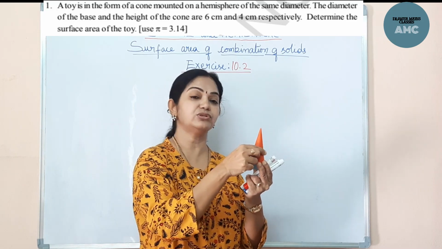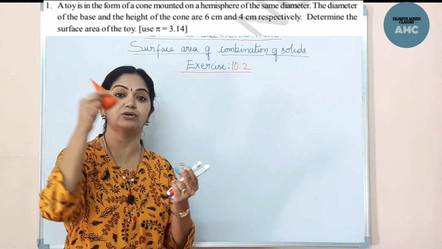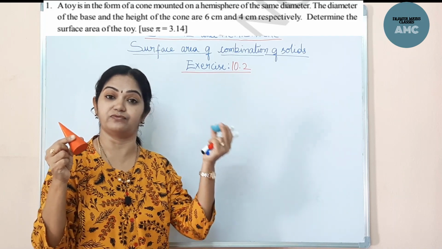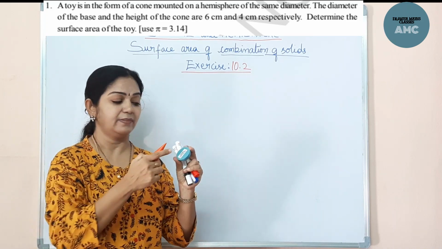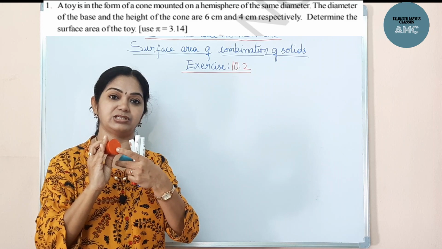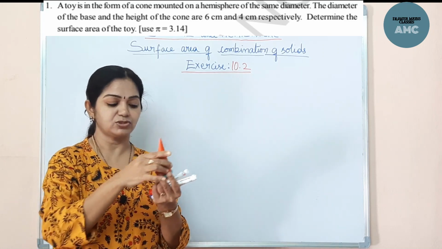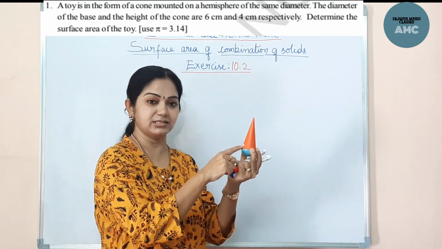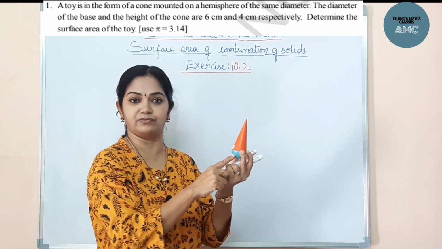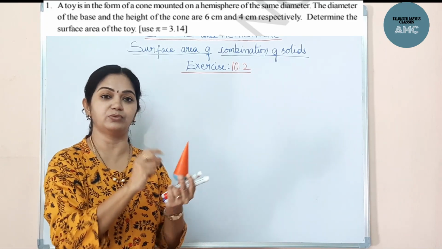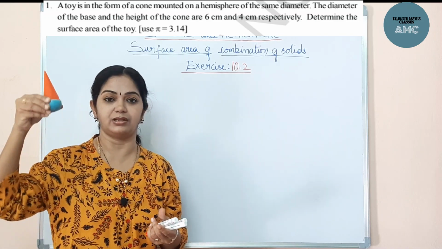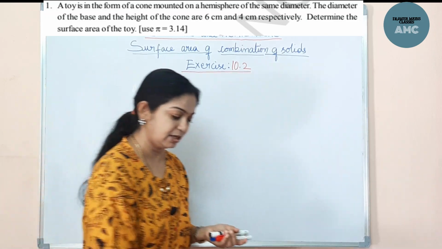We should not find the TSA of the cone and the TSA of the hemisphere, because then the bases at the joint will be counted twice. So here we should find the CSA of the cone and the CSA of the hemisphere. Add them, and you will get the total surface area of this combination, that is the toy.